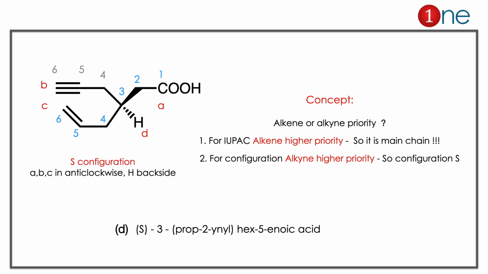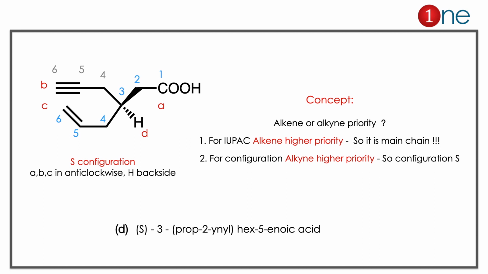Then while giving the IUPAC naming, if there is a double bond and triple bond in equal position, you have to give the double bond the priority. Yeah, you heard it right. The double bond gets main priority. So it should be assigned as the main chain. So the main chain is the double bonded one, and the side chain is the alkyne. So the name will be propynyl and 5-enoic acid. So the answer is clearly D.